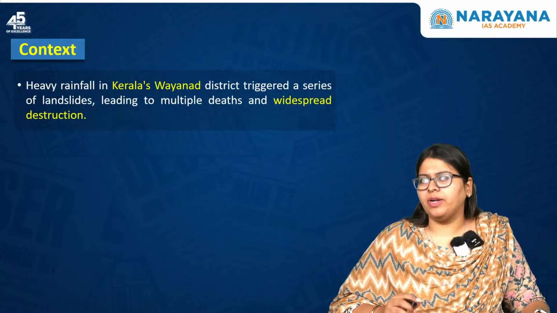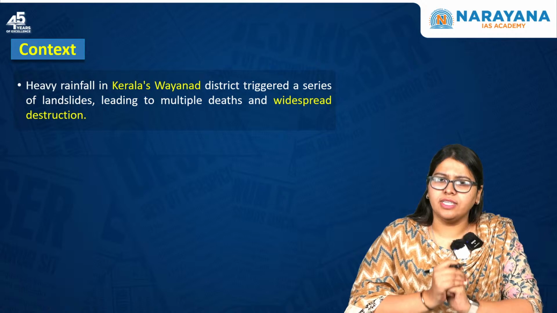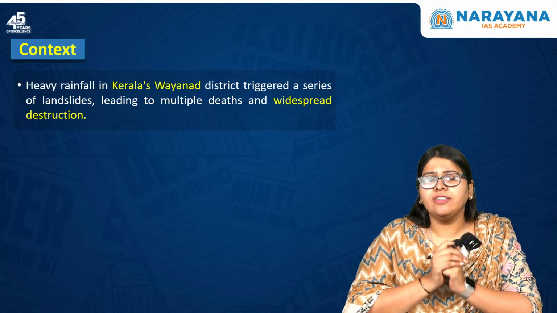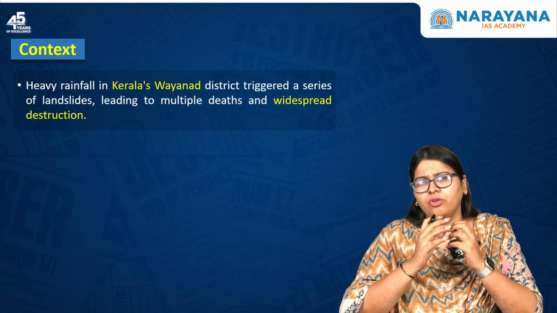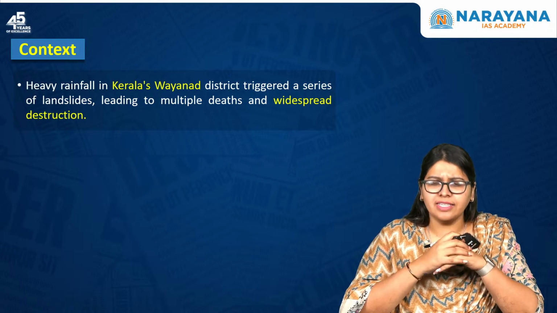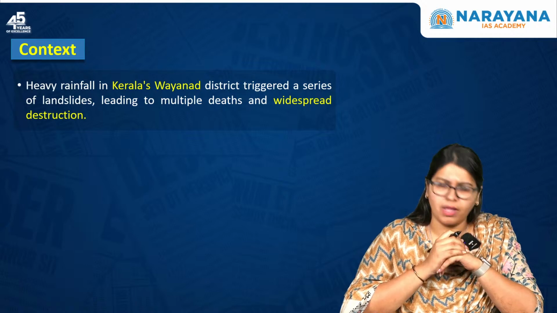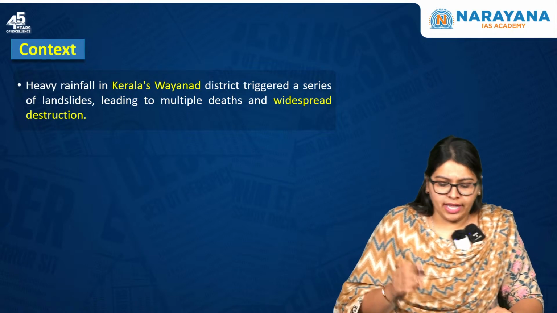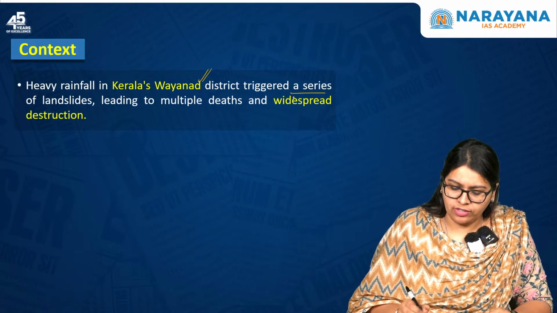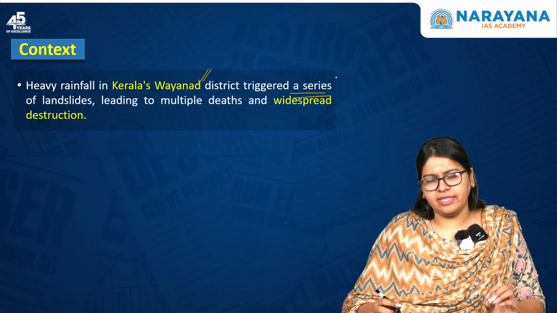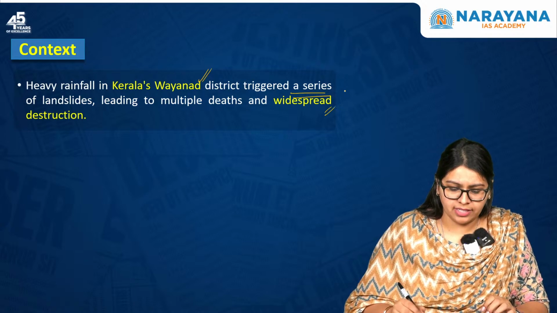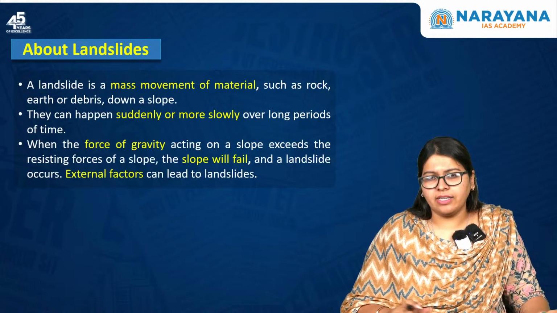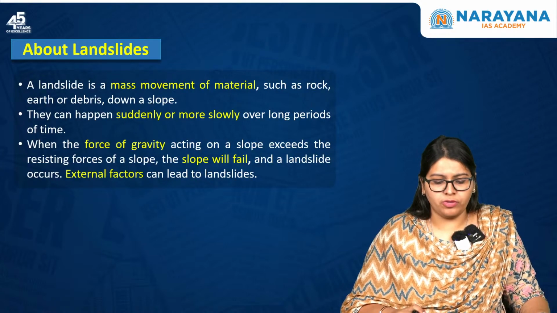Now moving forward, let us understand what this article is discussing, and then we will analyze the possible causes for the landslides that occurred in the district of Wayanad in the state of Kerala. So heavy rainfall in Kerala's Wayanad district triggered a series of landslides, and this led to multiple deaths as well as widespread destruction, as I told you. The exact death toll has also not been reported so far.